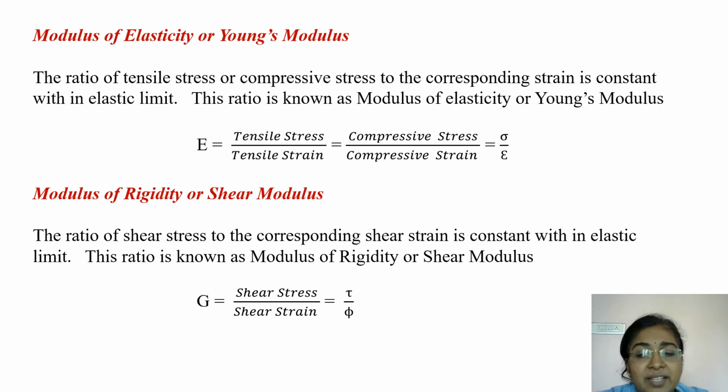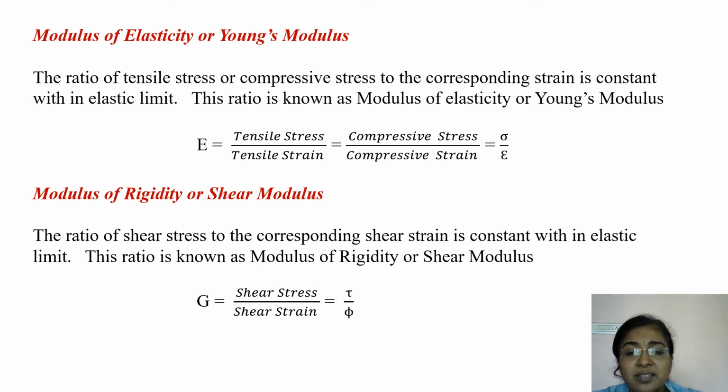And now we can see the two elastic constants. First one is modulus of elasticity or Young's modulus, which I had already explained. The ratio of longitudinal stress to longitudinal strain. This longitudinal stress may be either tensile stress or compressive stress. Then the corresponding strain may be tensile strain or compressive strain. The ratio of tensile or compressive stress to corresponding strain is a constant within the elastic limit. This ratio is known as modulus of elasticity, also known as Young's modulus.